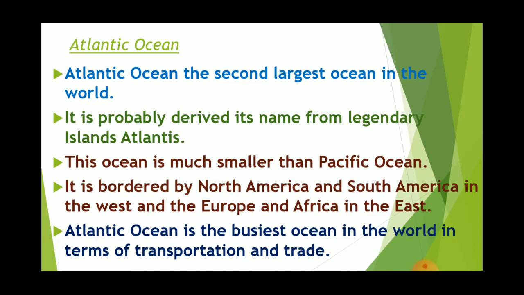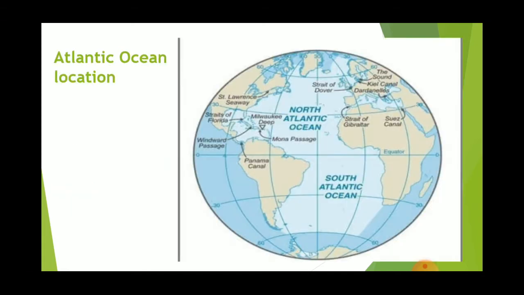Atlantic Ocean is the busiest ocean. Very important, learn that. Which is the busiest ocean of the world? Atlantic Ocean. Because this ocean is coming between North America and South America on one side and Europe and Africa on the other, it's considered as the busiest ocean. You can see here on the western side North America and South America, and in the east Europe and Africa. So this ocean is coming between all these four major continents, and most of the ports are also located here. So it is considered as the busiest ocean.